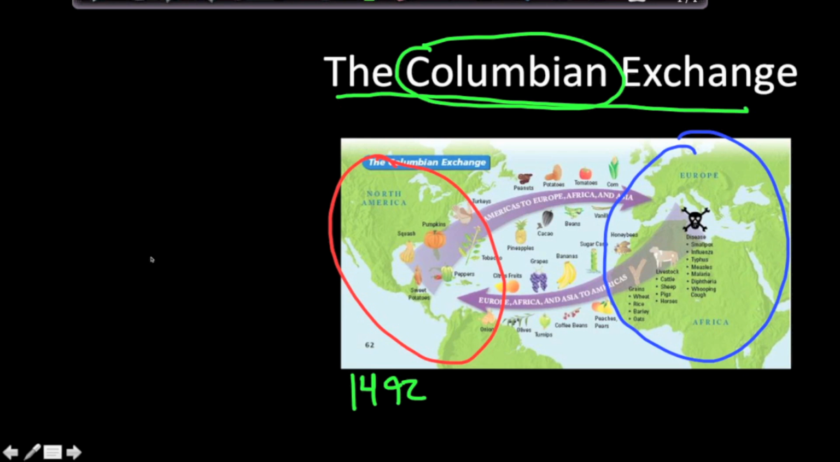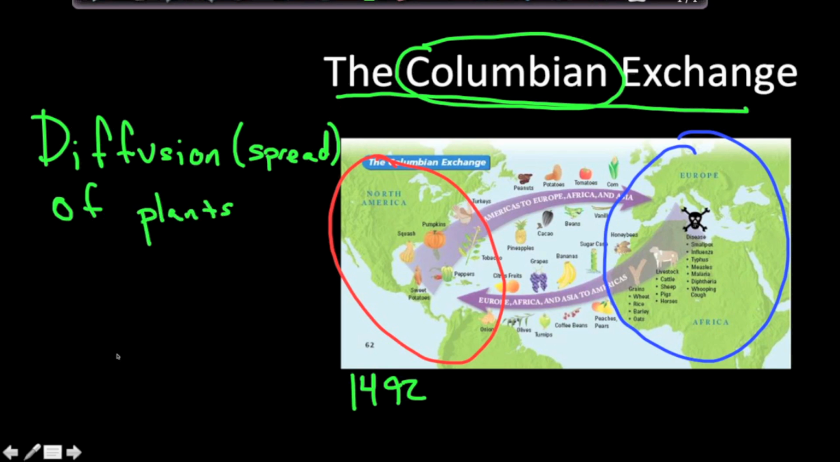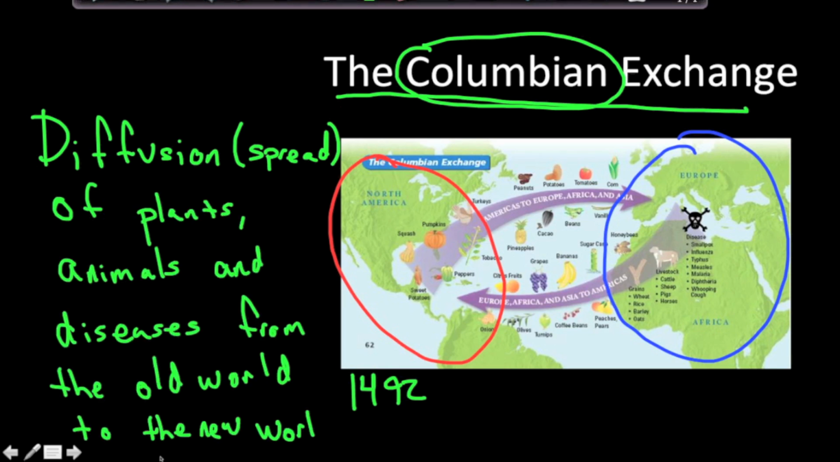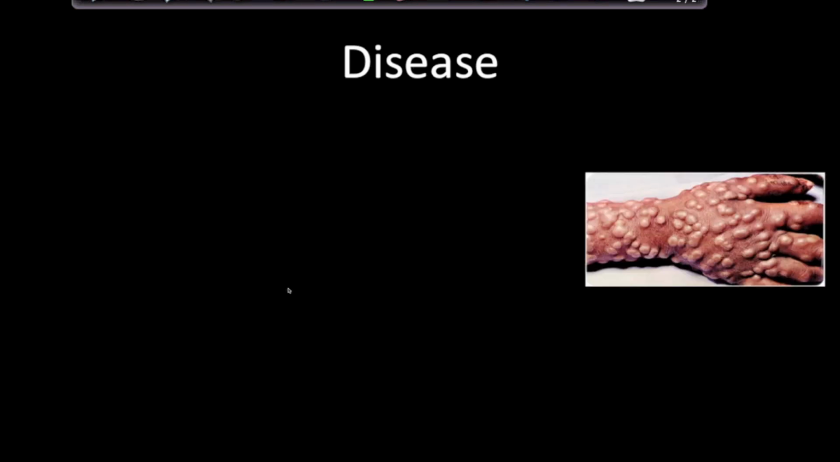So the Columbian Exchange was the diffusion of plants, animals, and diseases from the Old World to the New World. And of course, from the New World to the Old World. So first I want to talk about the diffusion, or the spread, of disease that occurred during the Columbian Exchange. This is pretty nasty. This is smallpox.